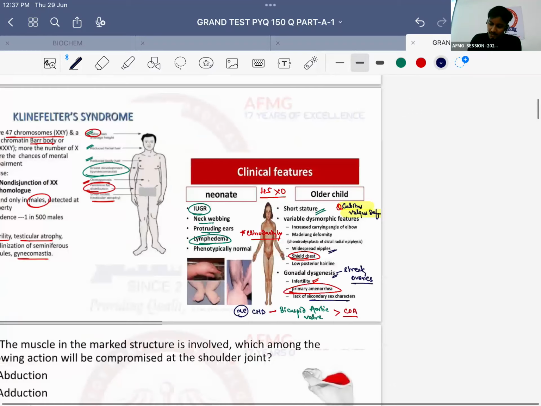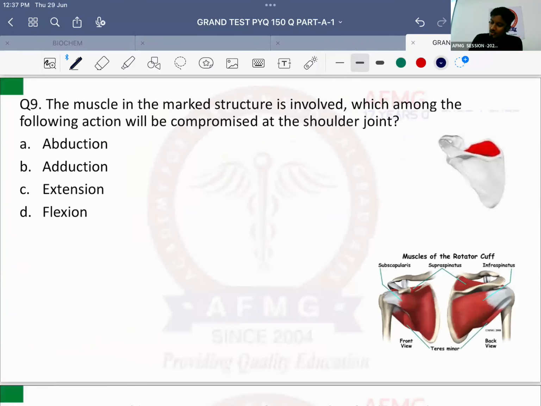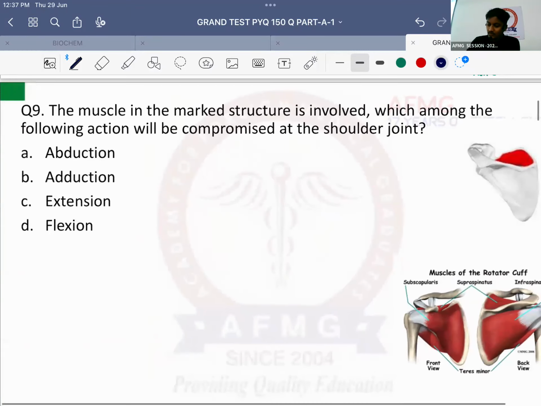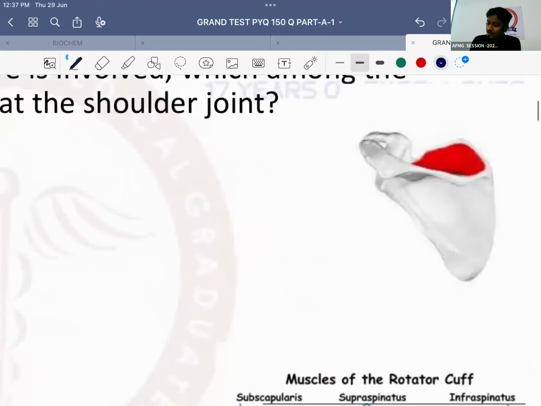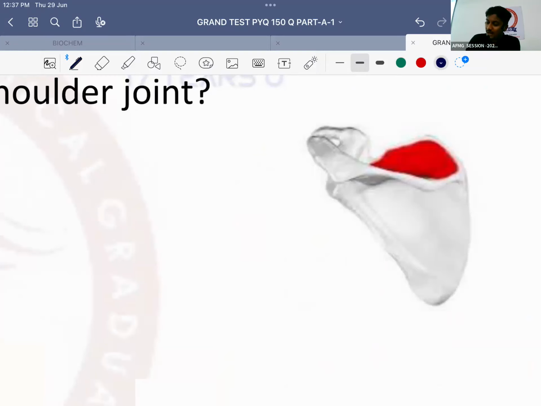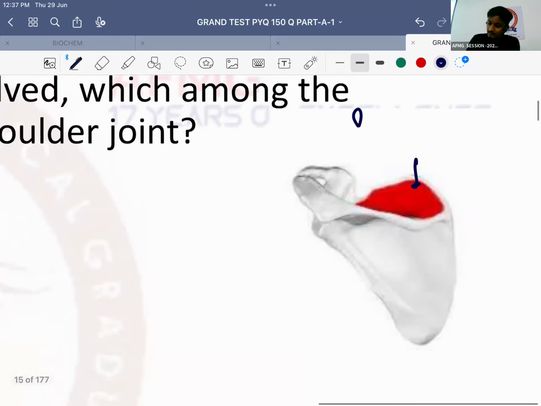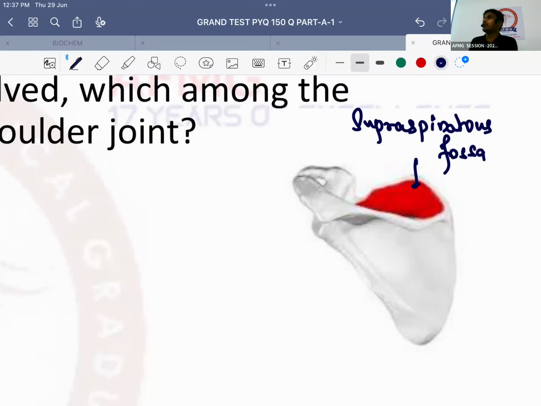Let's move ahead. Question number 9. The muscle in the marked structure is involved. Which among the following actions will be compromised at the shoulder joint? What is the muscle in the marked structure? First of all, what is this marked structure? This is the supraspinatus fossa, isn't it? So this is nothing but the supraspinatus fossa.